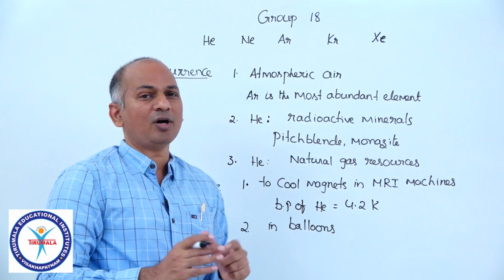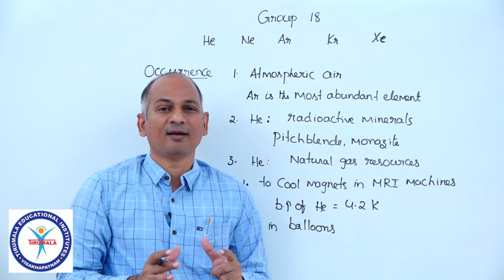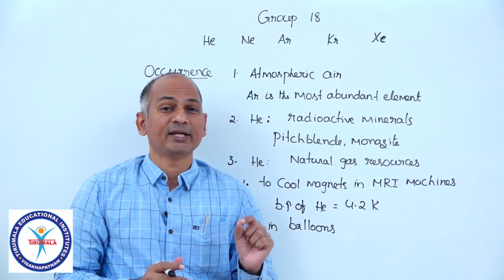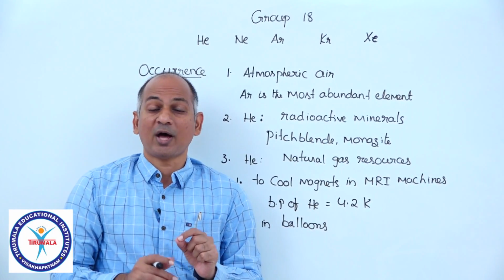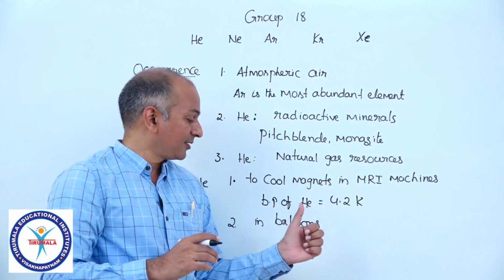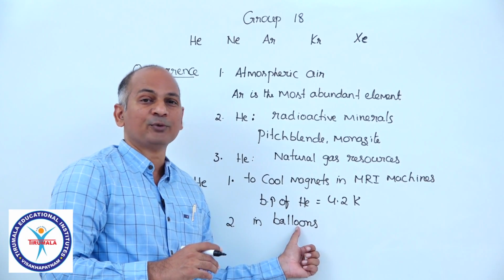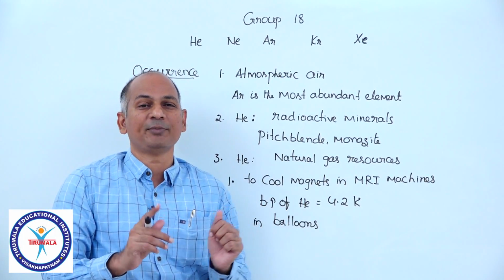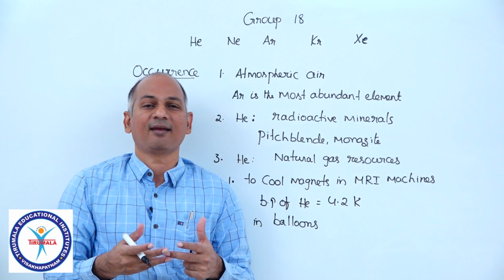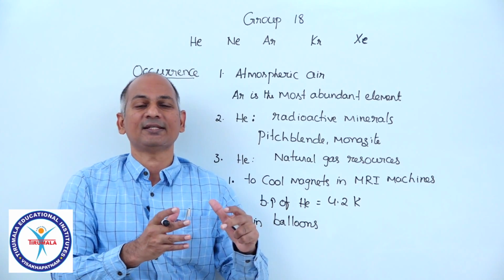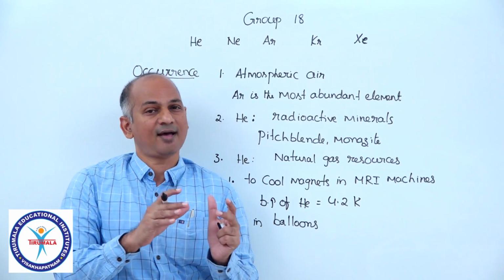Actually, helium, you all know, has the second lowest density after hydrogen, of course. So hydrogen is the best for use in balloons, but hydrogen has one problem: it is inflammable. It readily catches fire, and due to that advantage, helium is better than hydrogen.